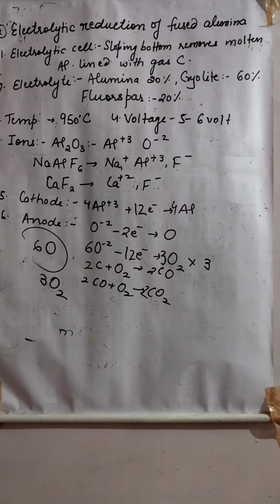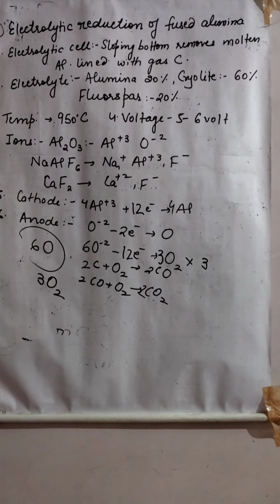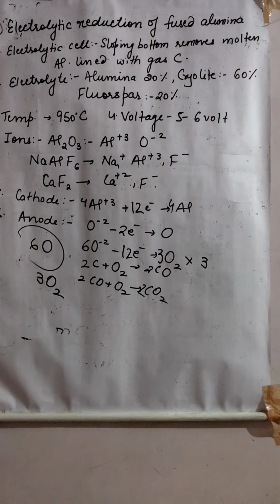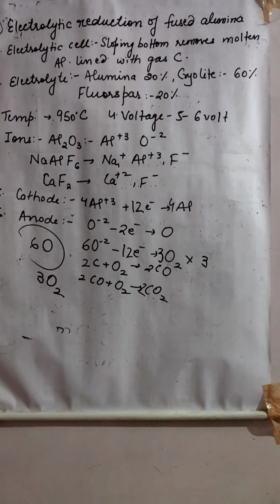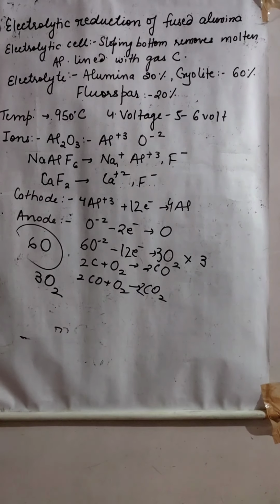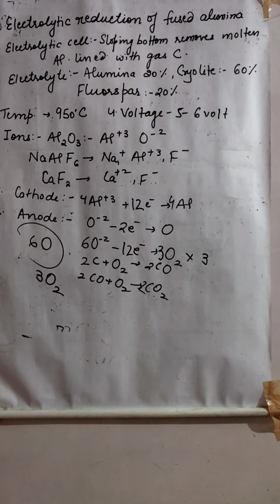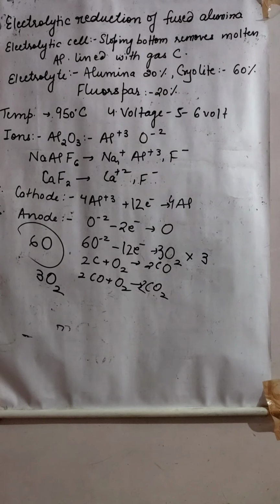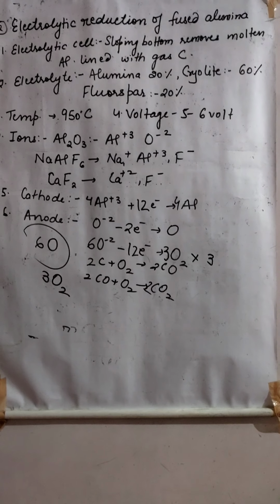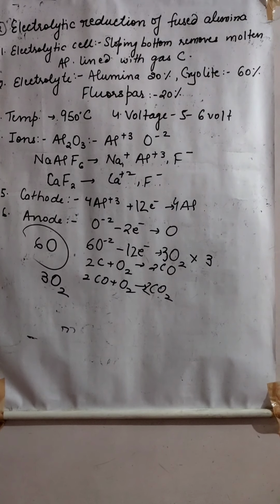Now remember that the anode and cathode are made up of graphite, which means carbon is there. Carbon has a very good affinity for oxygen. So that carbon will react with oxygen and form carbon monoxide. More oxygen will evolve, so carbon monoxide will get oxygen and form carbon dioxide. Because of this, the anode will start reacting. The anode will start burning because it is reacting with oxygen. That is why powdered coke is sprinkled, so that burning of the anode is reduced. Powdered coke also means carbon.